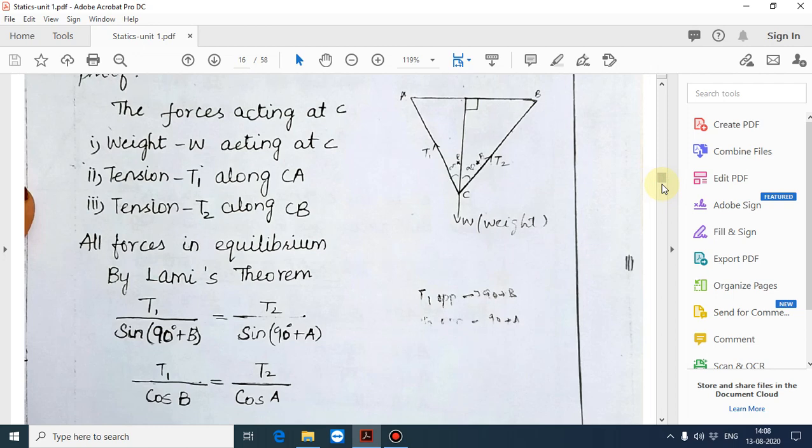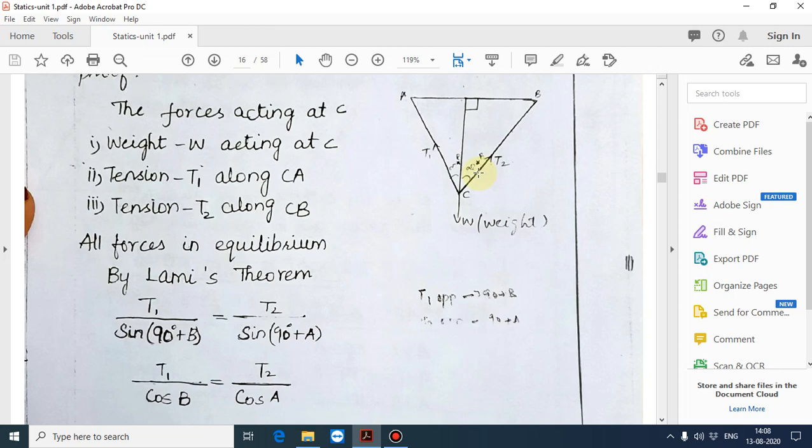The forces acting at C. You see the diagram. The forces acting at C: weight W acting at C, tension T1 along CA, tension T2 along CB. Okay, you can understand by the diagram. You can understand, girls.